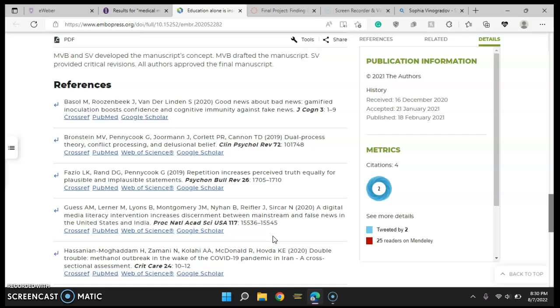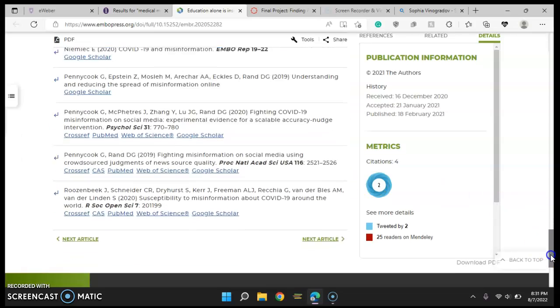To save time, I'm not going to tell all the publication dates, but they all date from 2019 to 2021, and talk about misinformation and COVID-19 misinformation. Okay, and I think the quality of references is great. Scholarly, it's peer reviewed. Our article itself is peer reviewed.